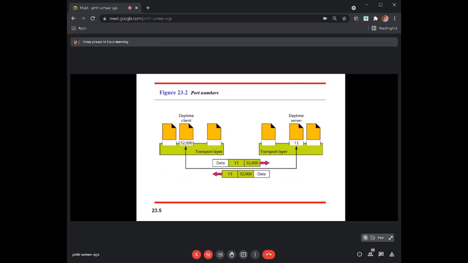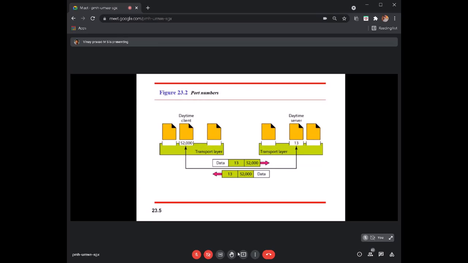Okay. So there is another addressing we use at the transport layer. Since I told you that an application can run multiple processes, in order to identify each process which is running simultaneously, we need a unique identification number for each of these processes. That number, or the address, we call the port address, or you can simply say port number.